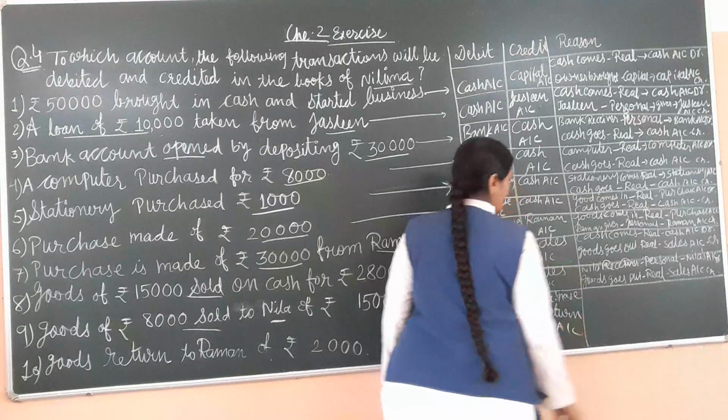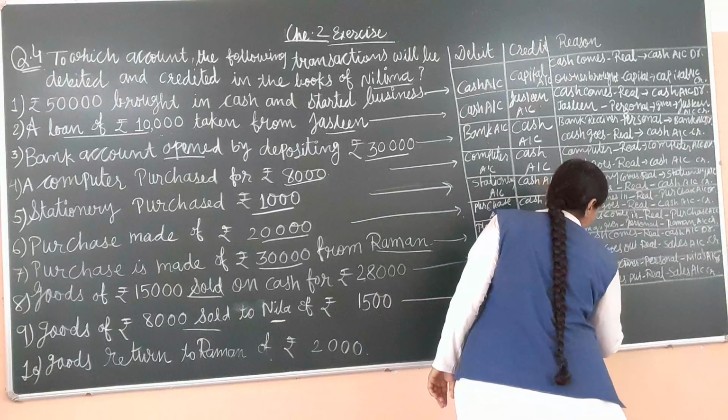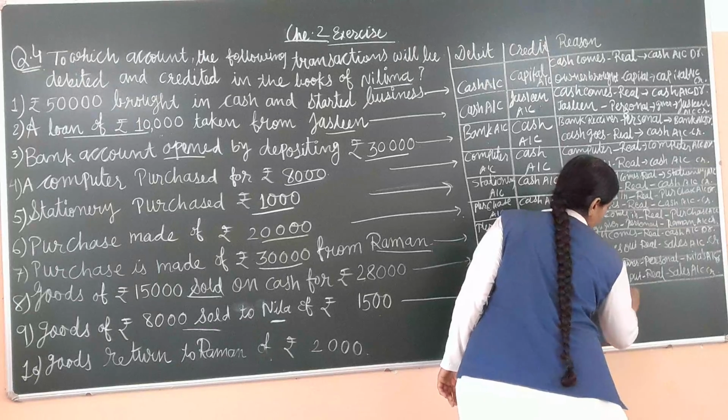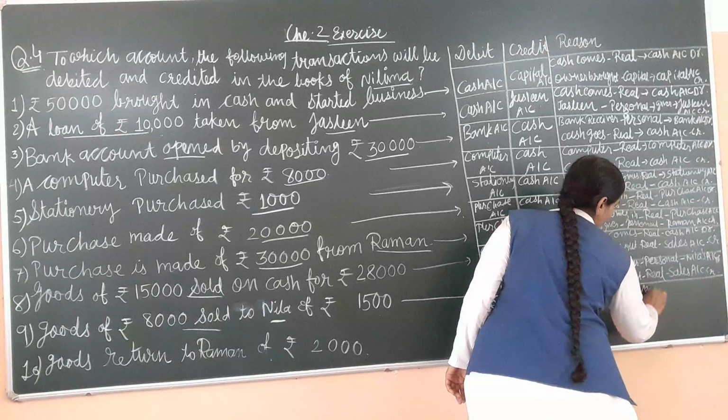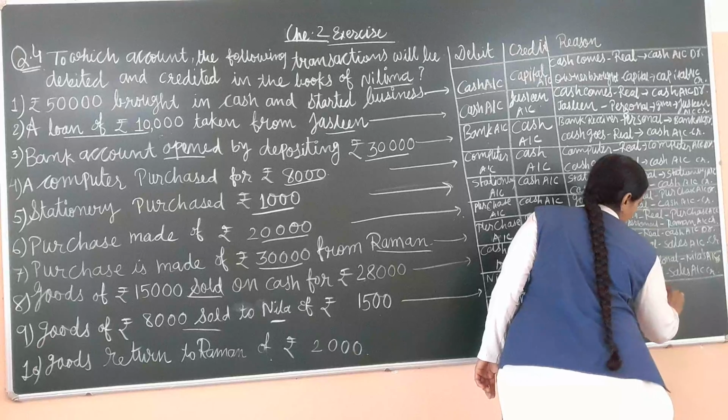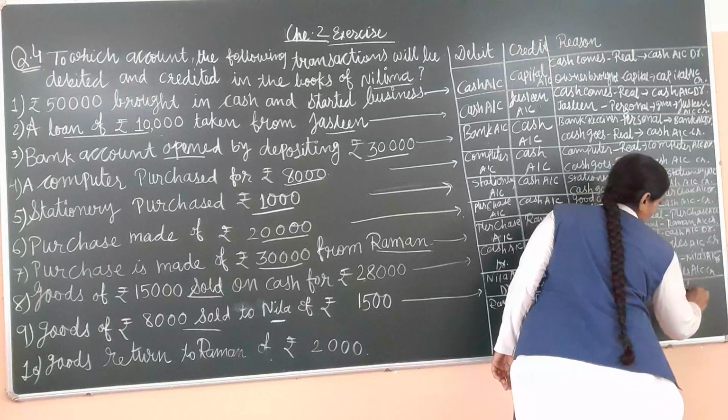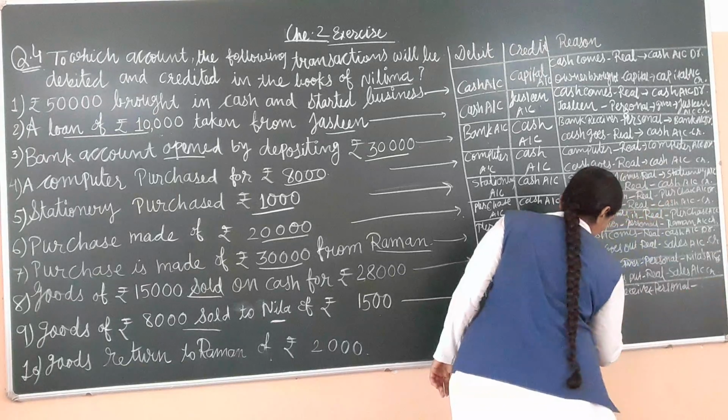Now we have to write here Raman, receiver of the goods as per the personal rule, Raman's account debit.